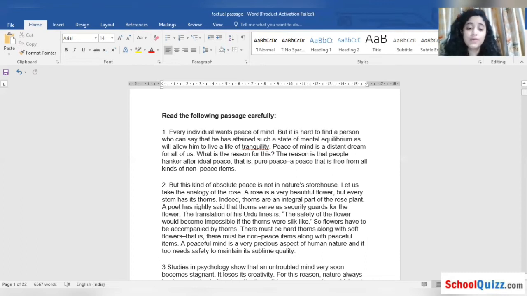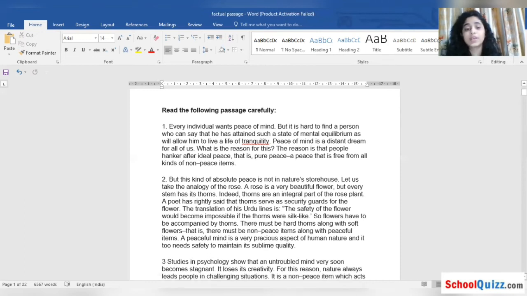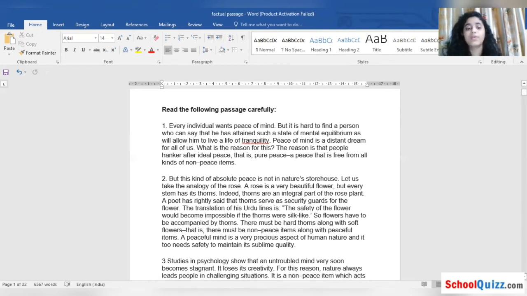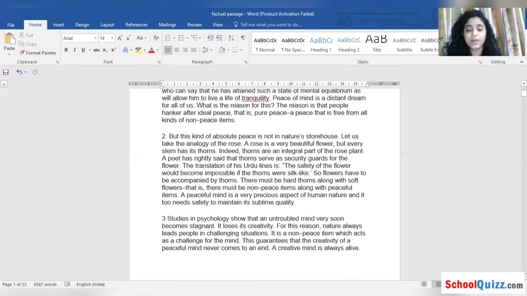So a peaceful mind is a very precious aspect. Everyone craves peace. Everyone wants peace. It needs safety to maintain its sublime quality. Now we have to maintain the quality. I hope I'm clear with this. Now, in these two points, we have studied facts about the rose. I hope I'm clear.